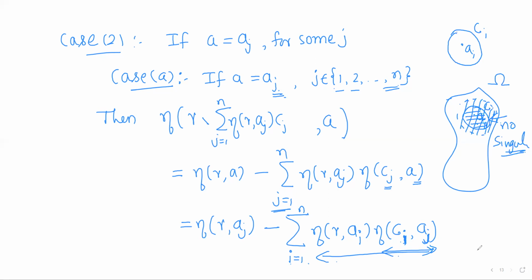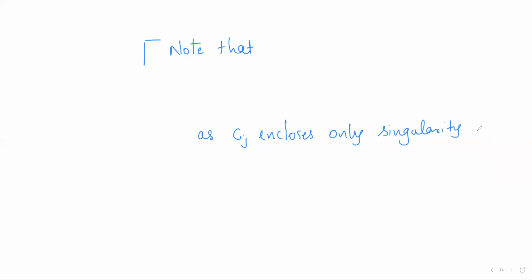So note that, as Cj encloses only the singularity aj, because in this region omega, or if I change the index here, in place of j I'll use i.